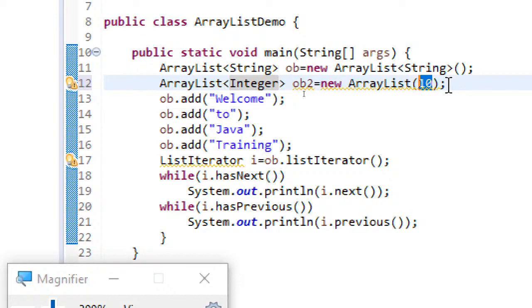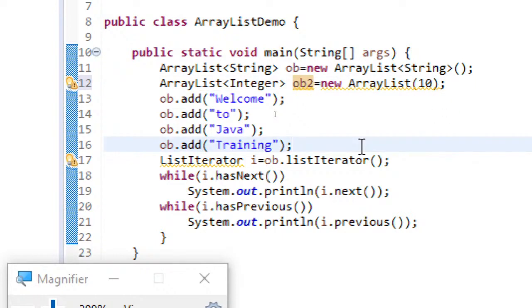Another is you have to specify the size beforehand. With ArrayList, even if you don't specify, it will keep growing. You can say a dynamic array, a dynamically growable array. Now here, when I am specifying size, I am saying initially create this ArrayList with 10 elements. That's the point that needs to be understood.